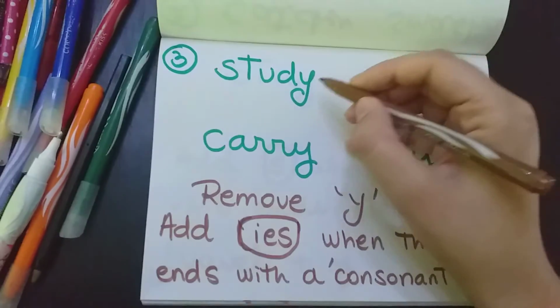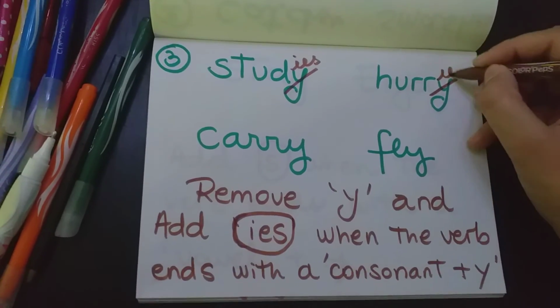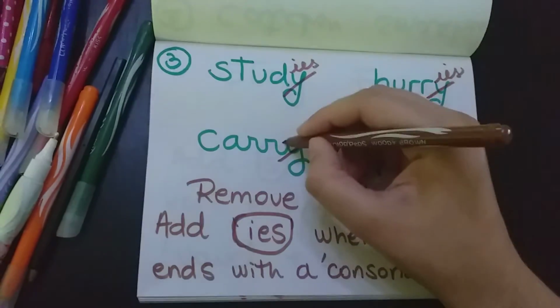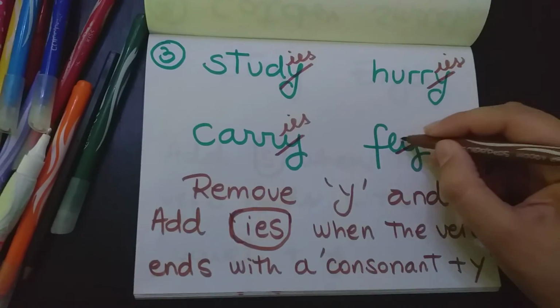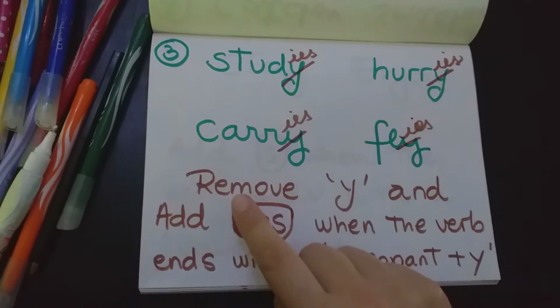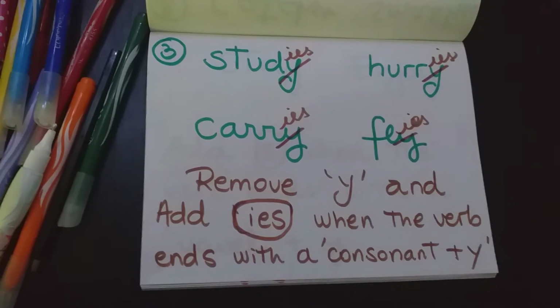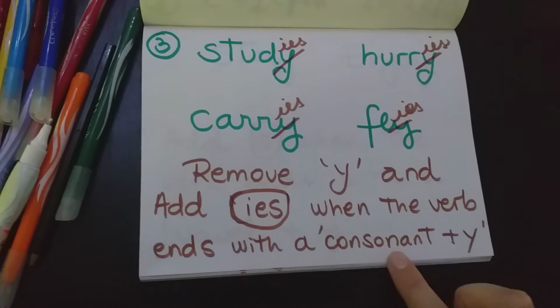So in this case would be studies, hurries, carries, flies. Okay? So we remove the y and we add ies when the verb ends with a consonant and a y.